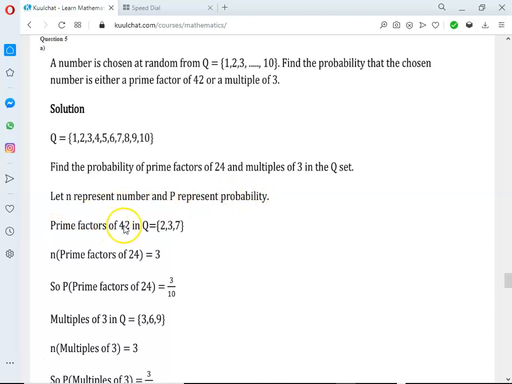Now, prime factors of 42 in Q. The prime factors will be 2, 3 and 7. Factors of 42 are 1 and 42, then we have 2 and 21. So 2 is there. And also we have 3, because 3 times 14 will give you 42.